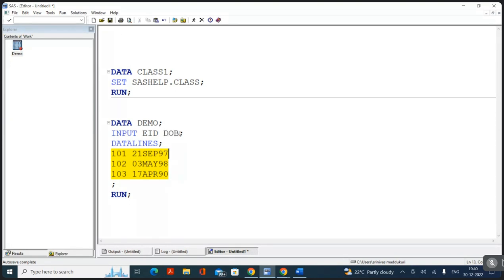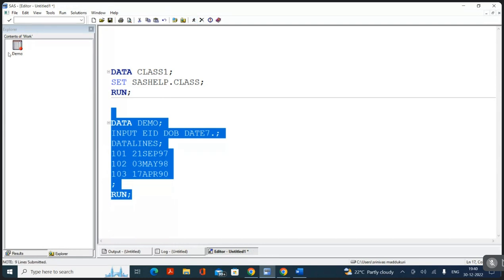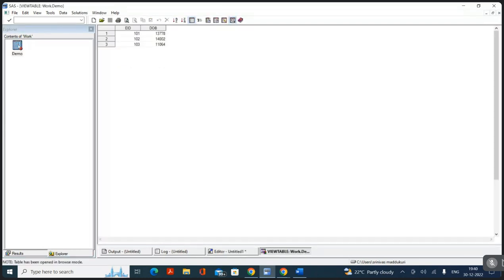But if I use a proper format, then what will happen? What is the proper format for this one? Date 7. 21st is date 7. If I use the date 7 format, how is SAS going to read this data? The elapsed number of days from 1960 Jan 1st to the given date. That is the question.